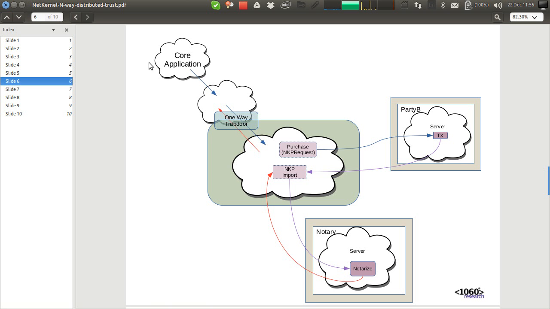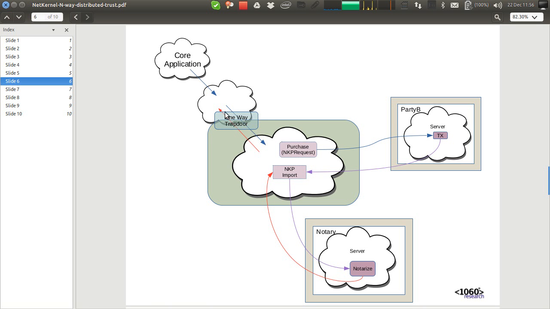What we have is some core application which wishes to make a transaction, and we've arranged it so that the core application is completely isolated from the purchase endpoint. We do this for a number of reasons. Notably, we want to minimize the surface exposed to any potential threats, and it's absolutely imperative in any distributed system that your core application is not exposed to the outside world.